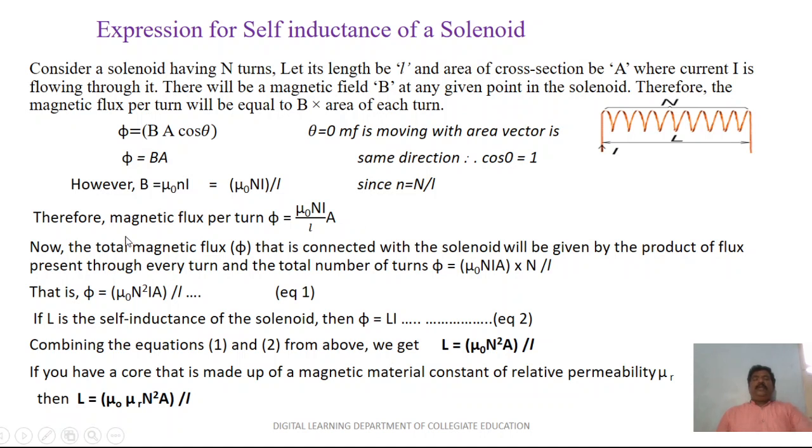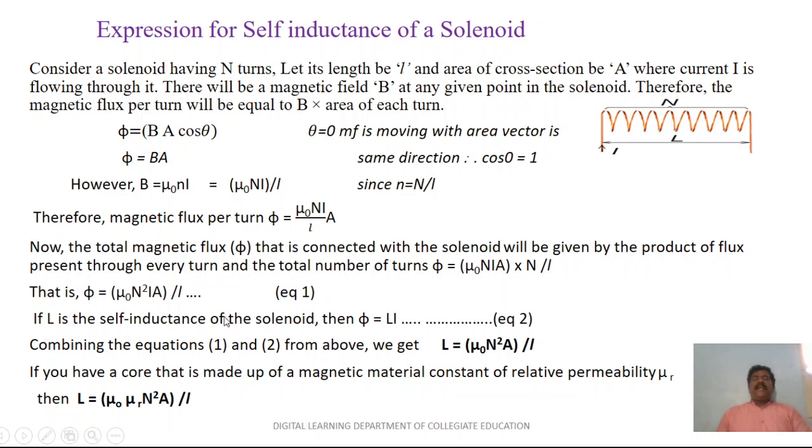Now, the total magnetic flux phi linked with the solenoid is given by the product of the flux through every turn and the total number of turns. So phi is equal to mu naught N i A into N by L. We can write it as mu naught N square i A divided by L. Let us take it as equation 1.